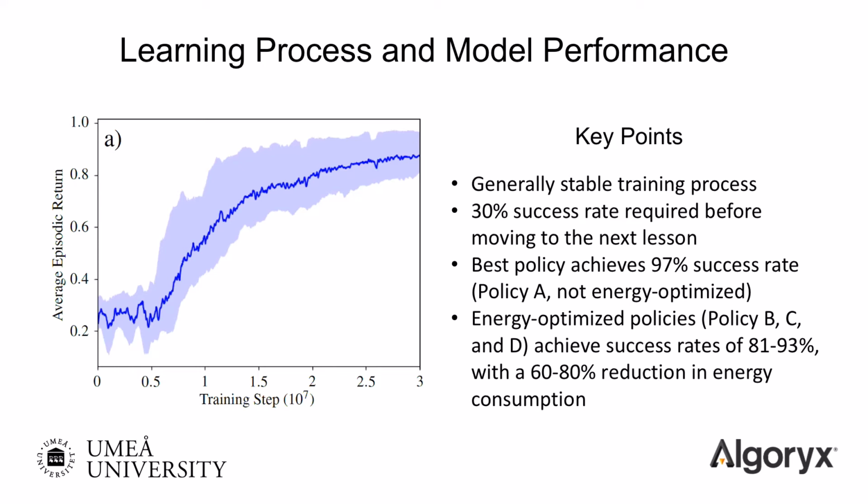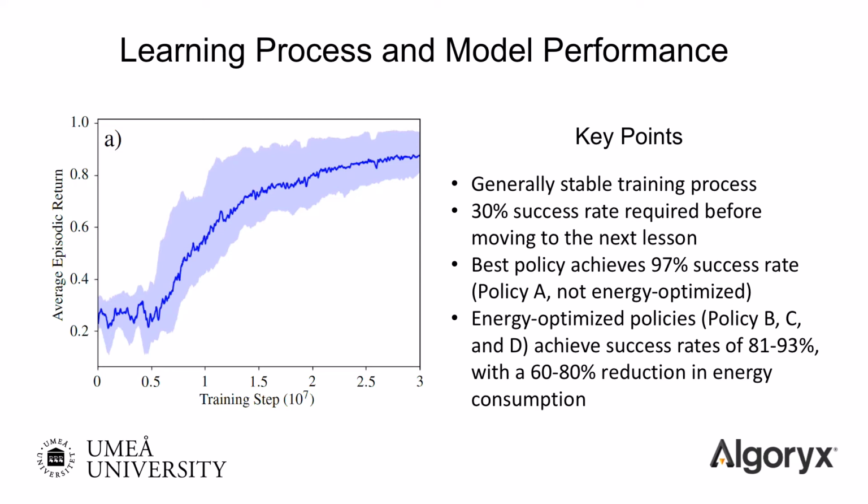The performance evaluation of the final policy is based primarily on the grasping success rate over 1,000 consecutive episodes. Success, in this case, is recorded when the log is lifted from the ground, secured within the closed grapple clause. Using this definition, our best policy achieves a 97% success rate, which is very high in this context. This policy is referred to as Policy A.